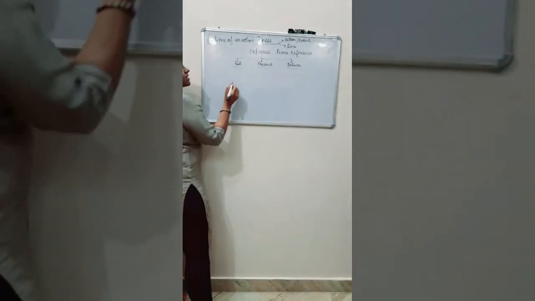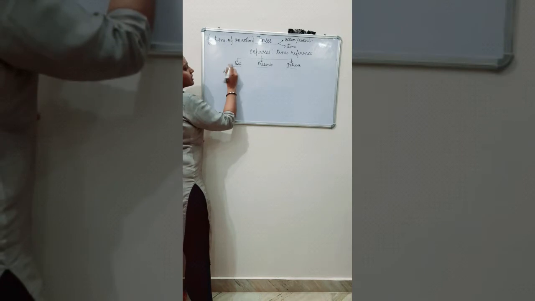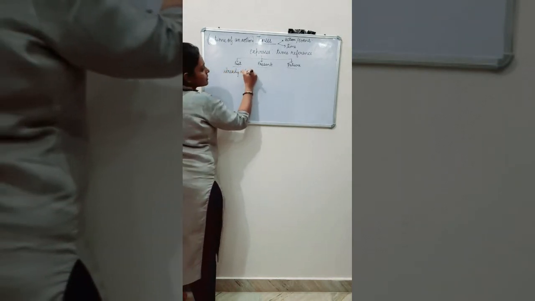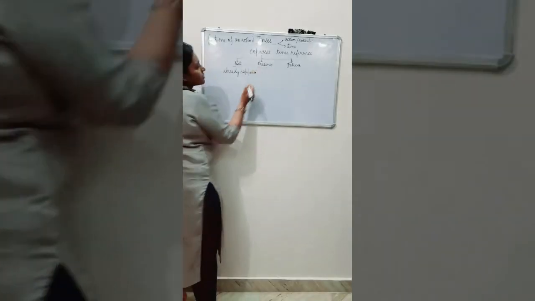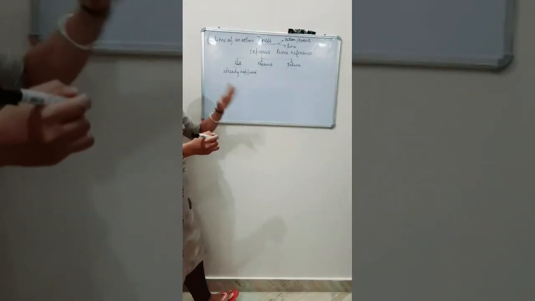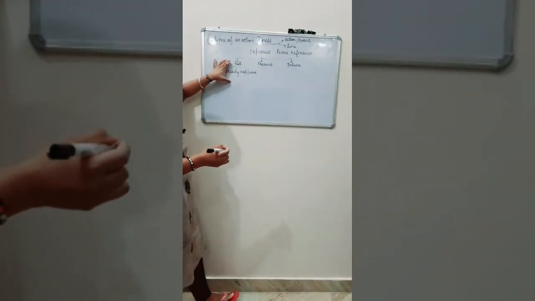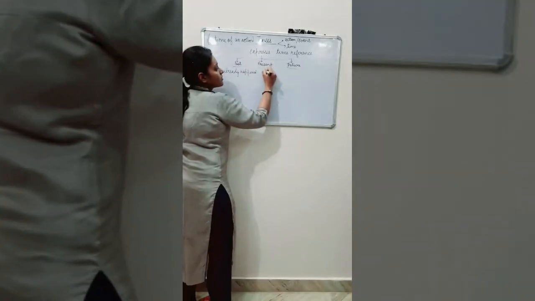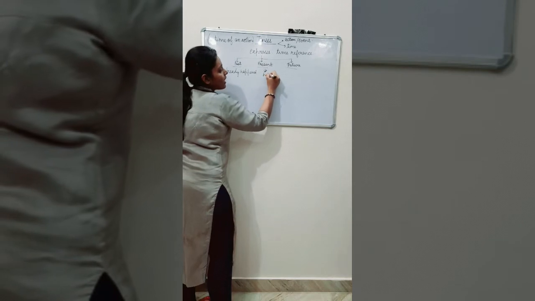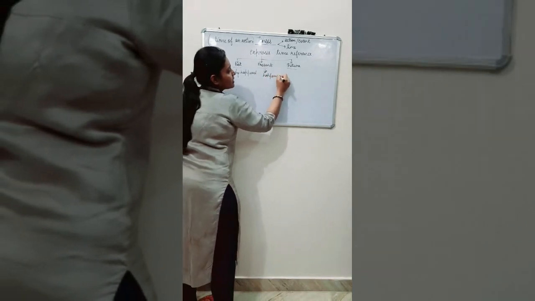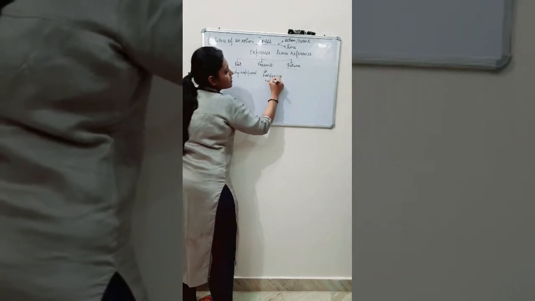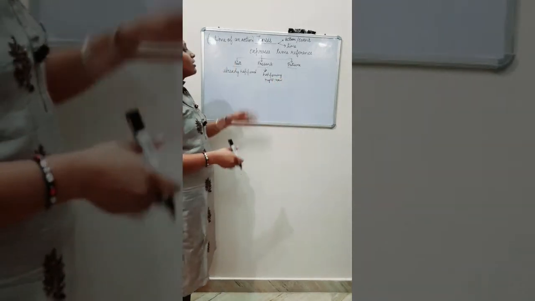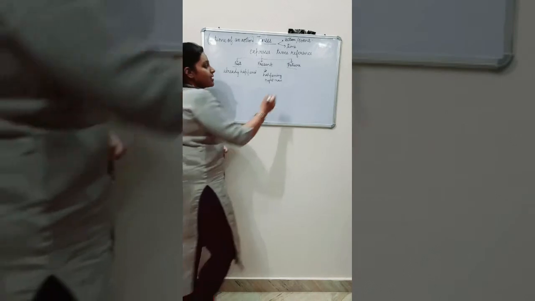Here past is what has already happened. The time or the action which has already happened comes under past tense. And the action which is happening right now is known as present tense.